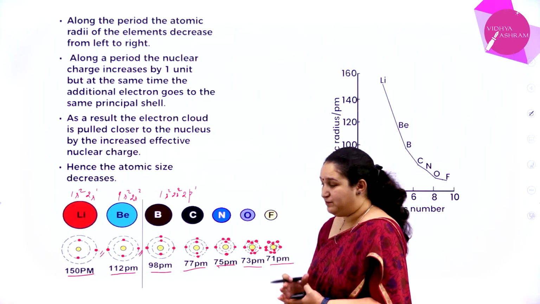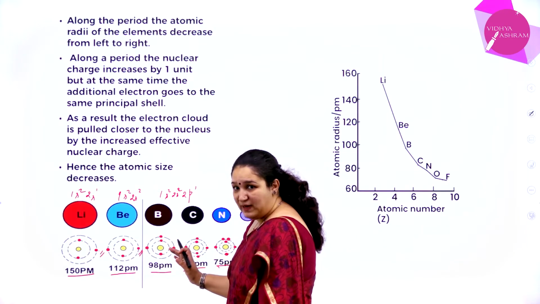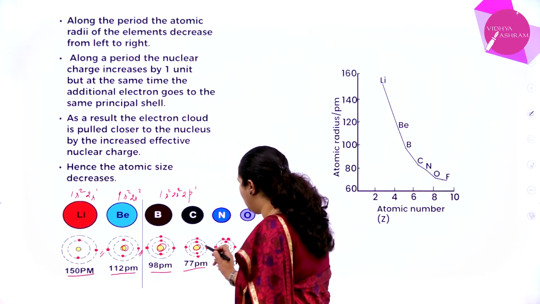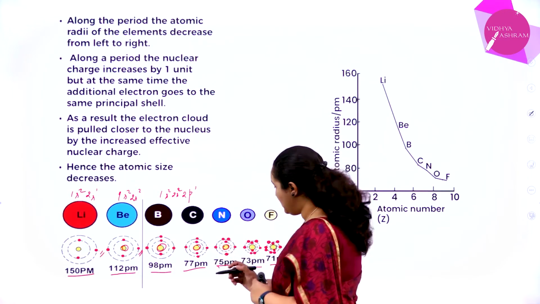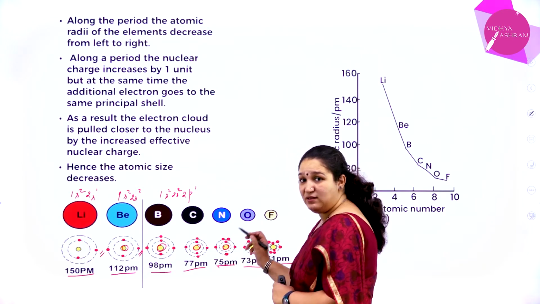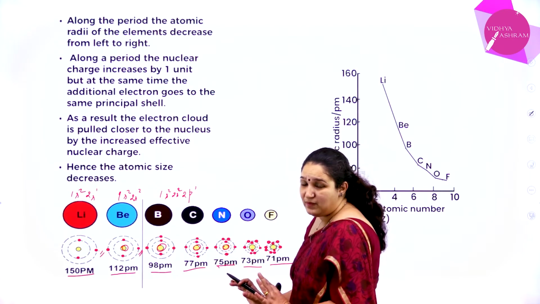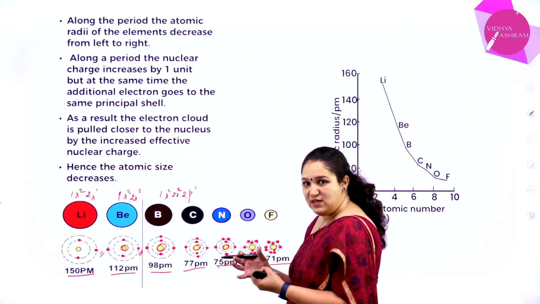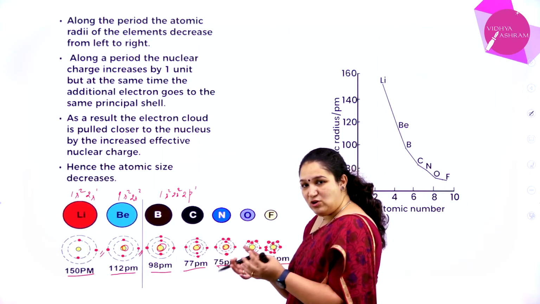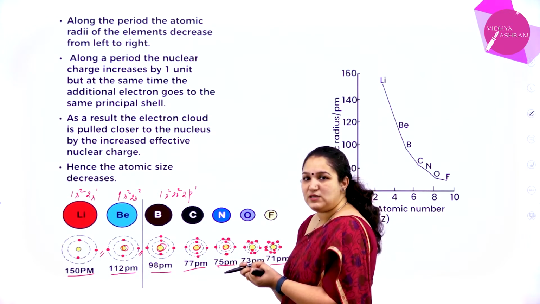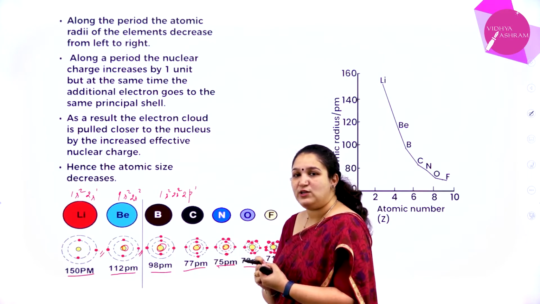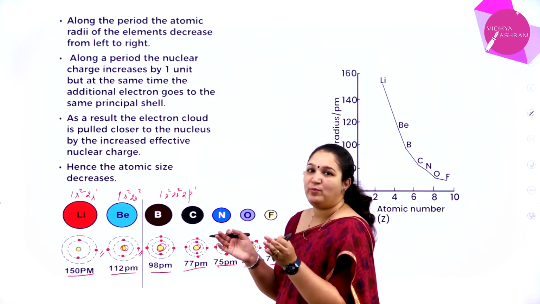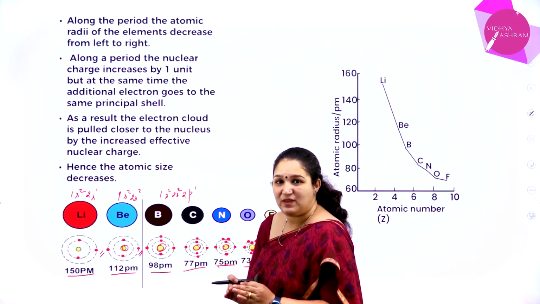Thus what will happen? They are not moved far apart. As the electrons are added, the number of protons in the nucleus is also increasing, and the distance between the nucleus and the shell is the same. So the protons pull those electrons more strongly towards the nucleus. When they are pulling very strongly, the electrons come closer and the atomic radius decreases. Is it clear?